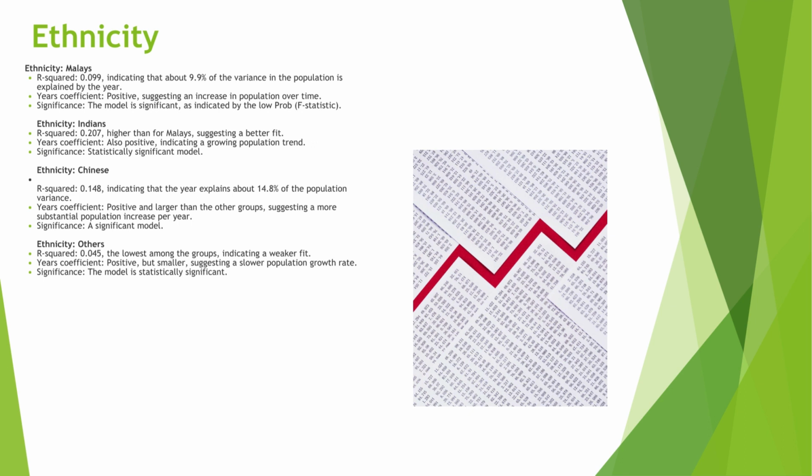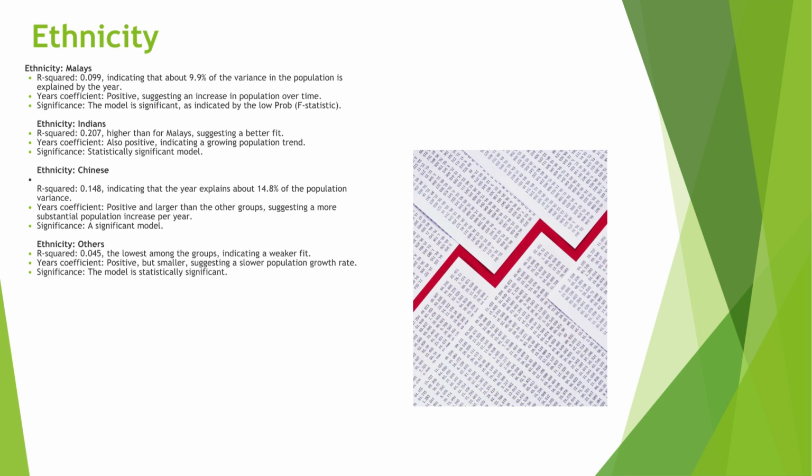Then comes the coefficients, that is constant and years. So the const is the y-intercept and years is the slope of the regression line. And the slope indicates the average change in population per year.